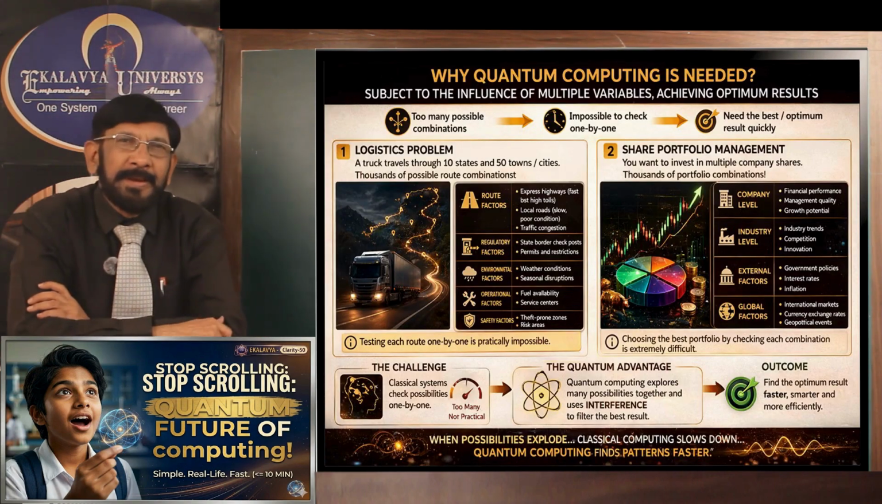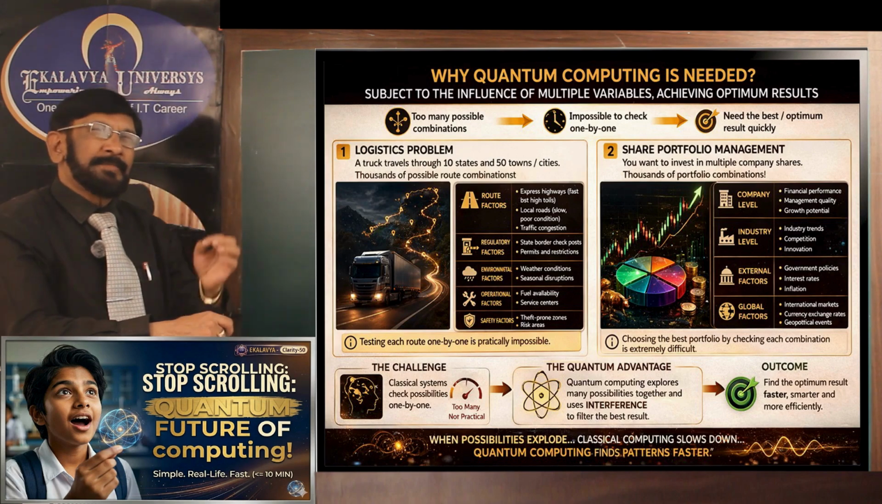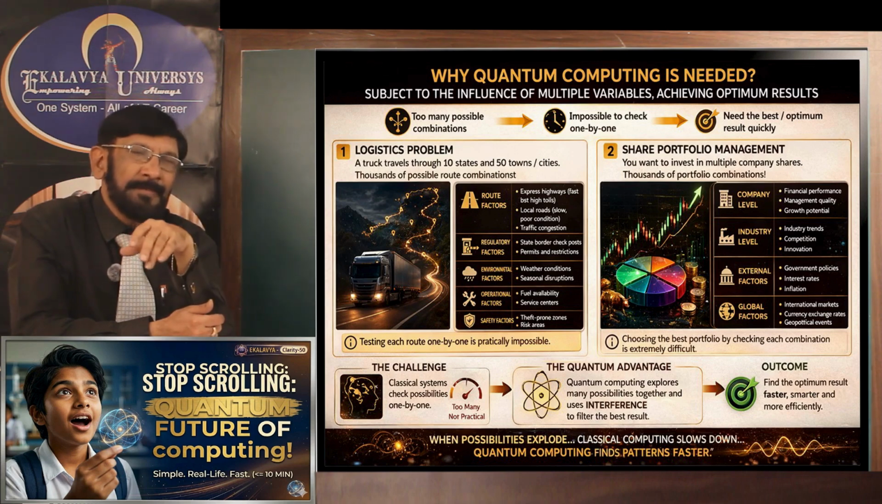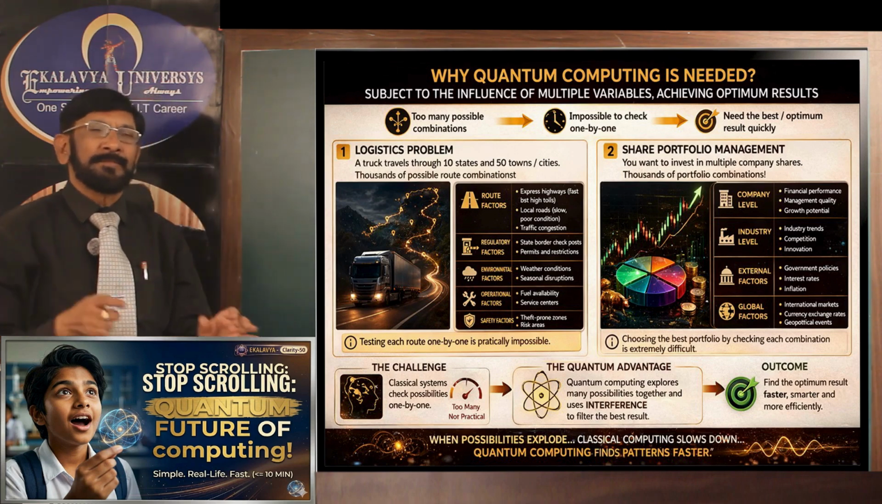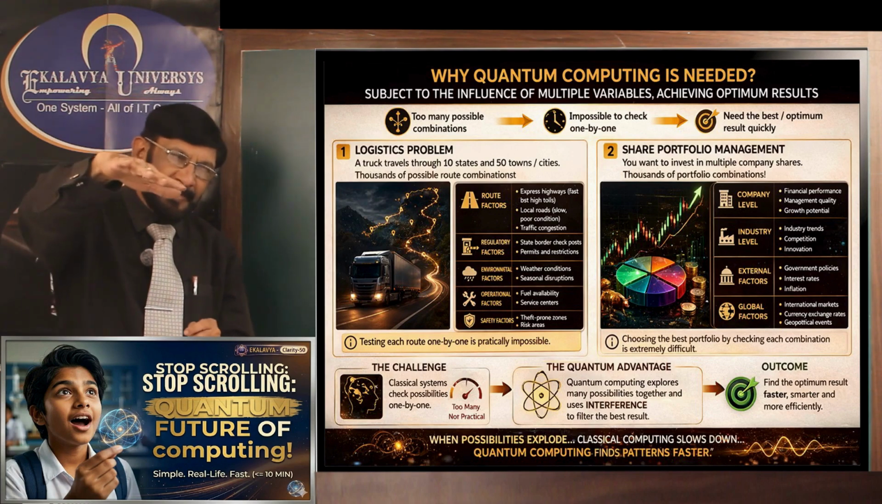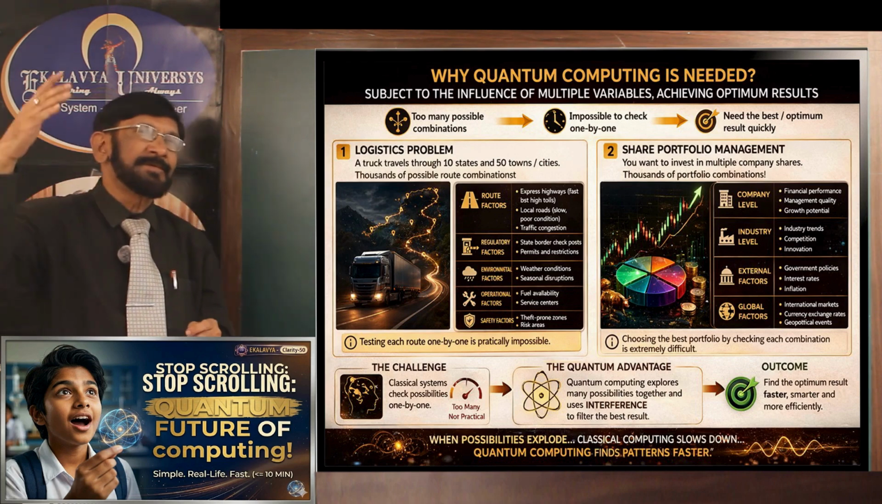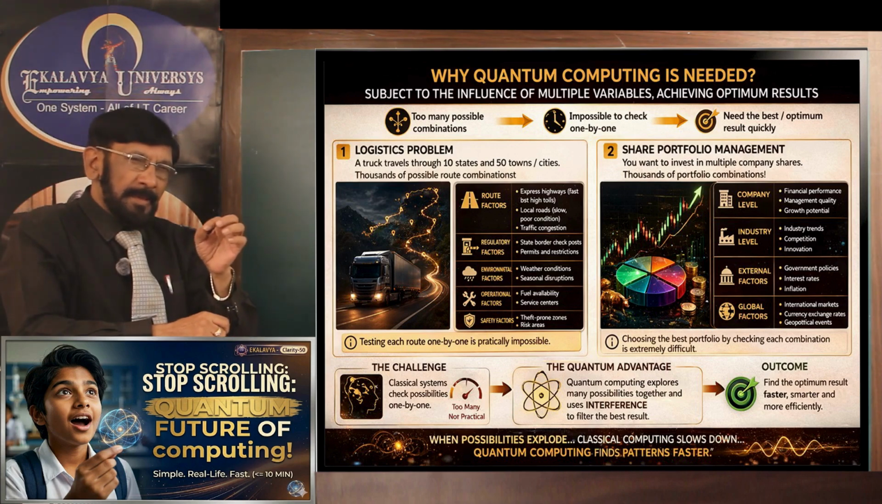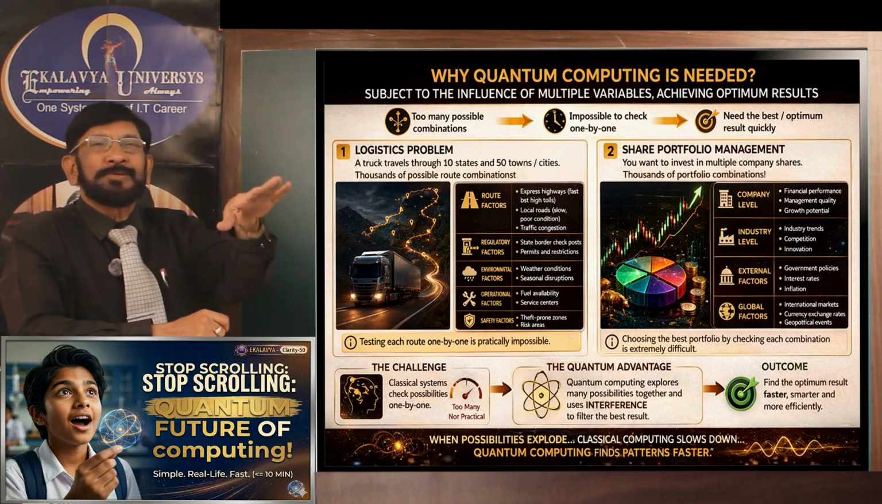In order to enable you to understand this concept deeper, I give you two examples. One is the logistics industry, the second one is share portfolio. In the logistics industry, for example, a truck has to go thousands of kilometers, crossing 10 states and 50 plus cities and towns. So, in this connection, one has to choose the best route.